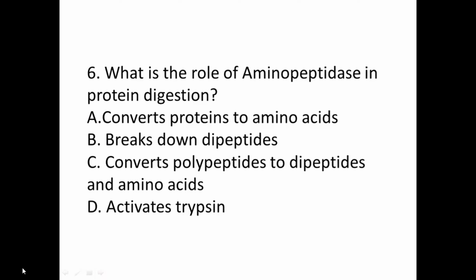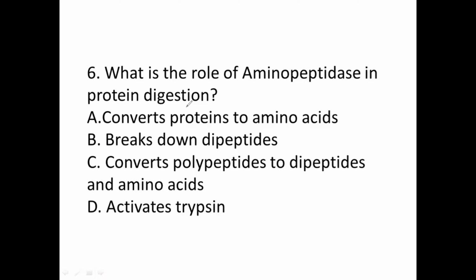Sixth question. What is the role of aminopeptidase in protein digestion? They are asking what the link between aminopeptidase and protein digestion is. Let's see. Converts proteins into amino acid. No. Breaks down dipeptides. It will be done by the dipeptidase. Converting polypeptides into dipeptides plus amino acids. Activates trypsin.